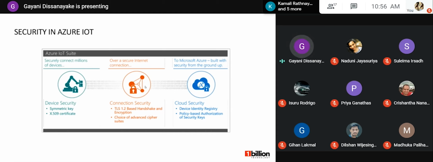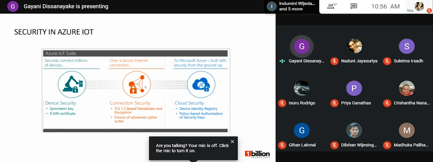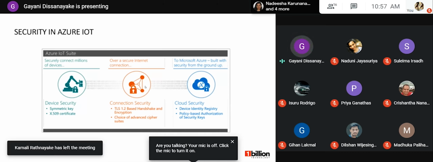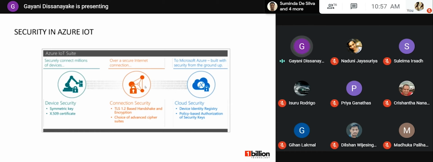Then we have cloud security. Azure IoT Hub allows the definition of access control policies for each security key. It uses different types of permissions and permission levels to grant access to each IoT endpoint, and those permissions limit the access to IoT Hub based on the functionality. Some of these permissions are read-write permissions, registry read permission, service connect, and device connect. Likewise, there are different permission levels, so based on these different permission levels, we have different types of things that can be achieved.